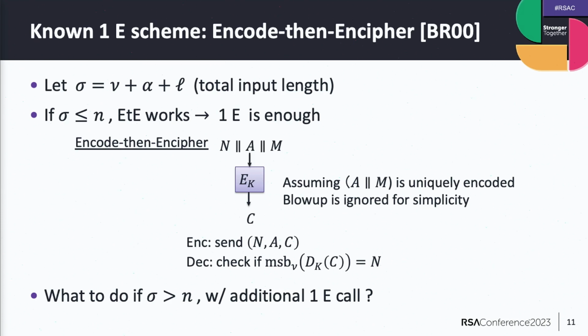This works. But if we let sigma denote the total input length, namely the sum of nu, alpha and L, this only works if sigma is at most n, of course, because the input length of the block cipher is n. So the next natural question is what to do if sigma exceeds n, and we can use one block cipher call.